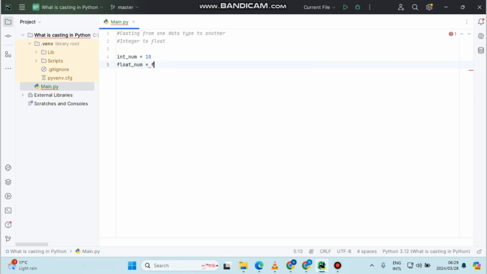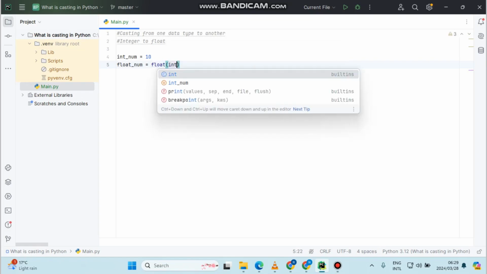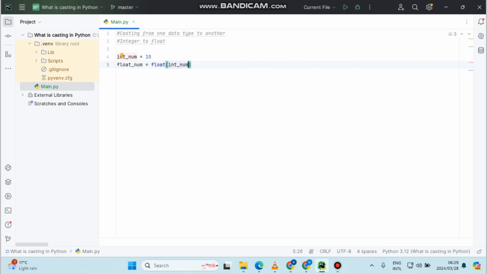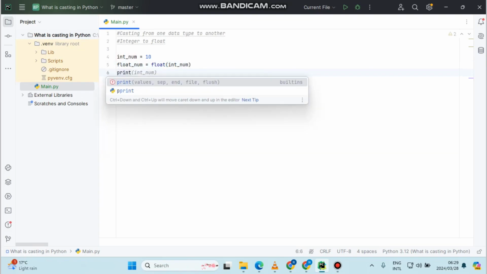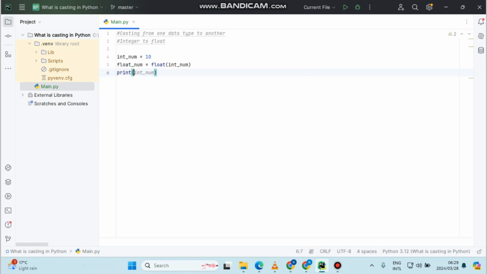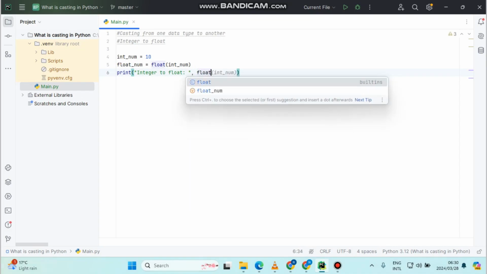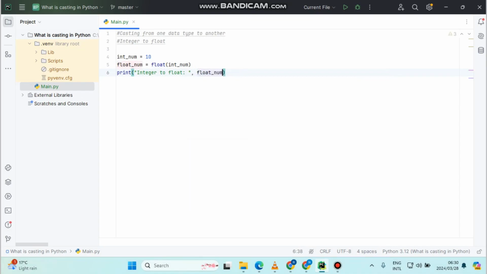I'll say float, parentheses, then int_num. Then I'll use the print function, parentheses, double quotation marks, and in here I'll say int to float. There's no way of casting it, so we're converting it. I'll just call the variable float_num here.